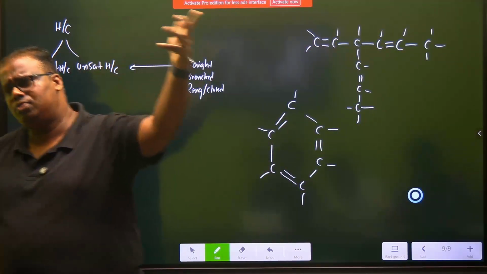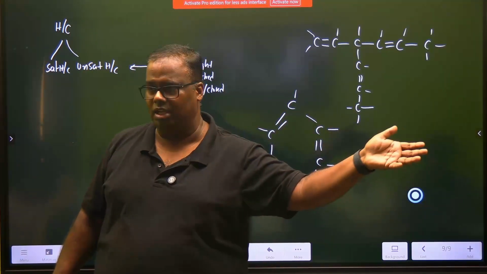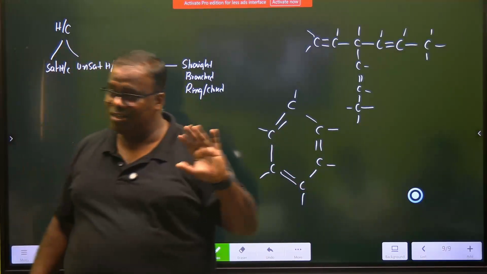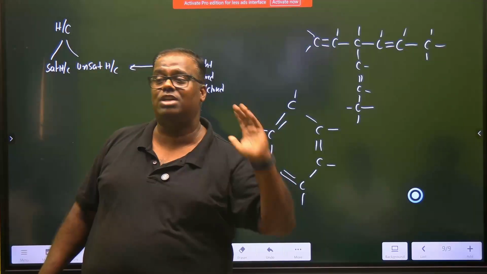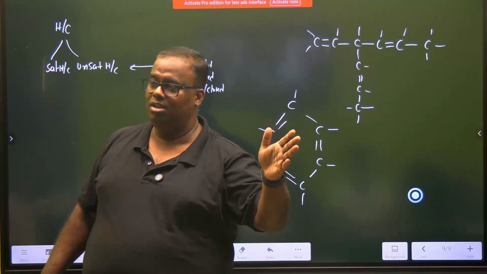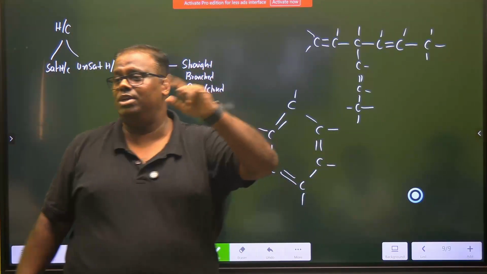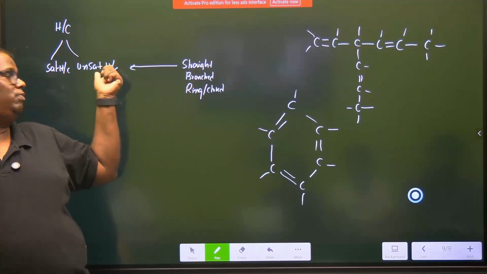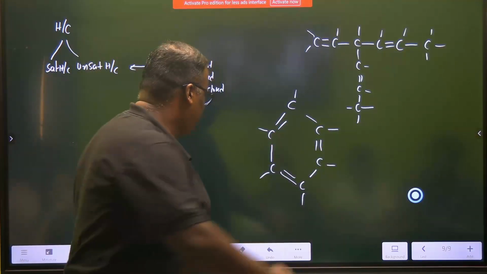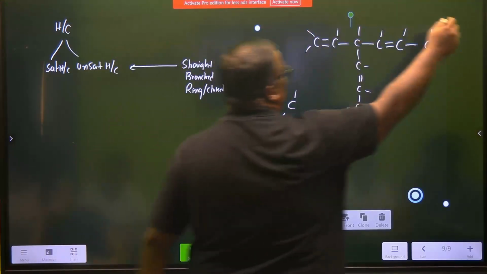Unsaturated can also have straight, branched, ring. Saturated can also have straight, branched, ring. Why are you teaching all these things? As I told you, molecular formula does not have any importance. You have to know structures. Only when you know structures, you will be able to identify original or general. Understood? That is why structure. She asked the question, is this applicable only for this? For both they are applicable, and I just showed some example. Anyways, we will be making this many more number of times. So don't worry and don't break your head if you have not copied it right now.